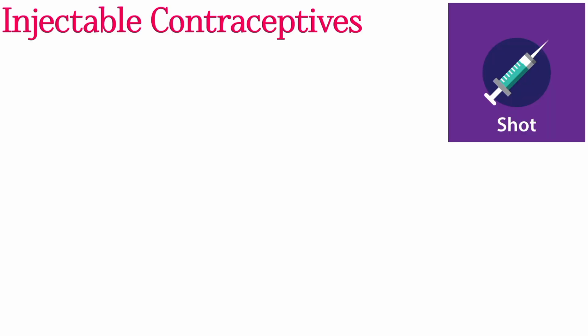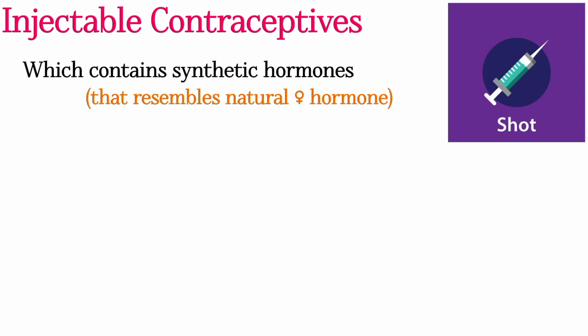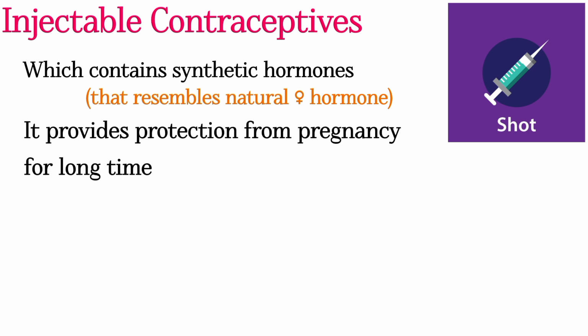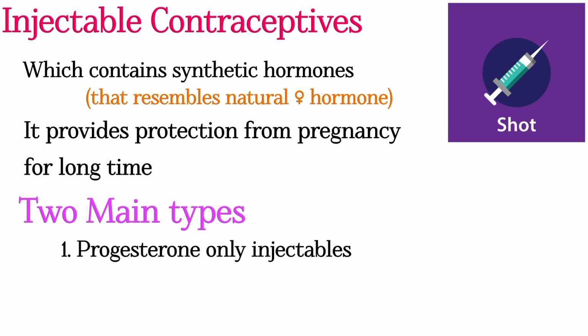Let's discuss injectable contraceptives. The injectable contraceptives contain synthetic hormones resembling the natural female hormones. When administered intramuscularly or subcutaneously, there is a slow release of hormone into the bloodstream and it provides protection from pregnancy for a long period of time. There are two types of injectable contraceptives. One is progesterone only injectables and another one is combined injectable contraceptives.